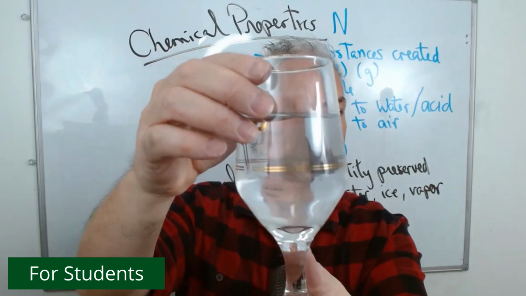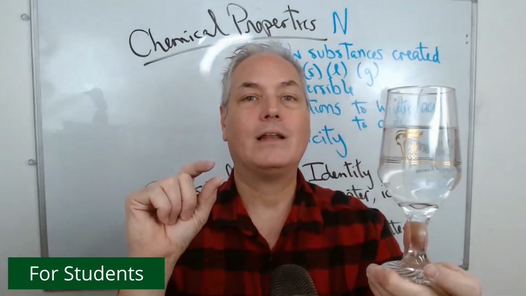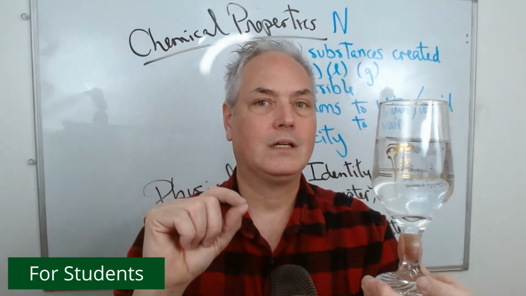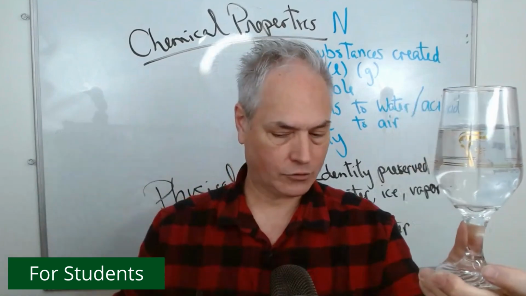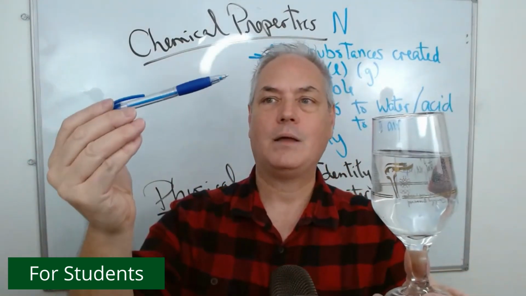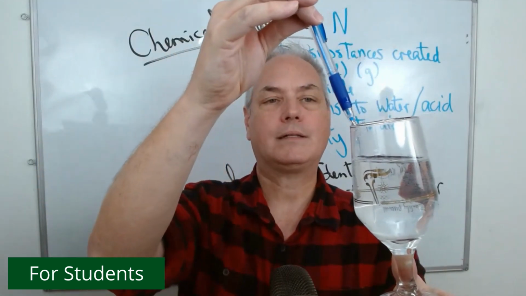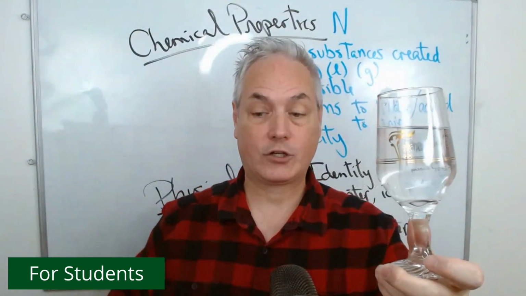You don't even see it nicely. So here we have a situation where we have very little reaction to water. Not everything reacts to water. For example, if I take this pen right here, plastic, rubber, metal, and put it in the water, nothing happens. There's no reaction.